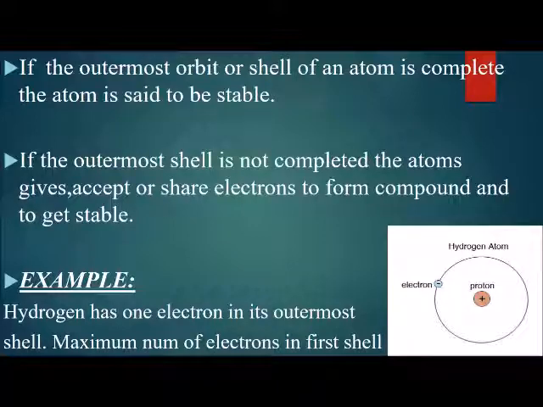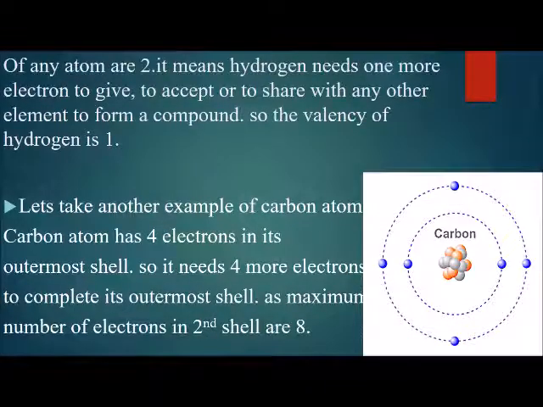And if the outermost shell is not completed, the atoms give, accept or share electrons to form compounds and to get stable. For example, hydrogen has 1 electron in its outermost shell and the maximum number of electrons in the first shell is 2. It means that hydrogen needs 1 more electron to complete its shell.